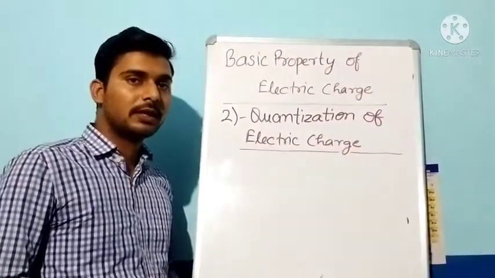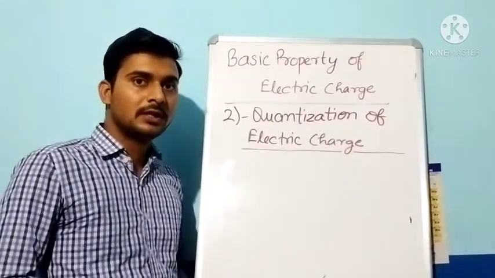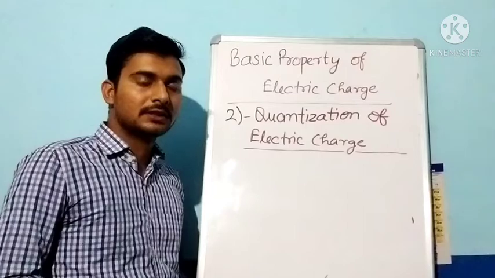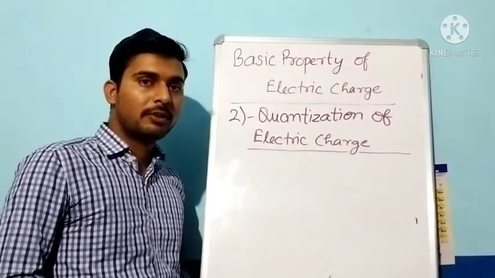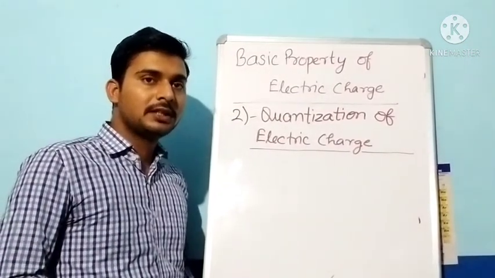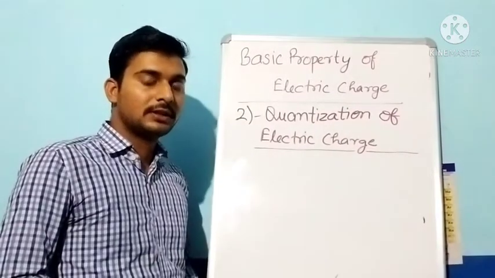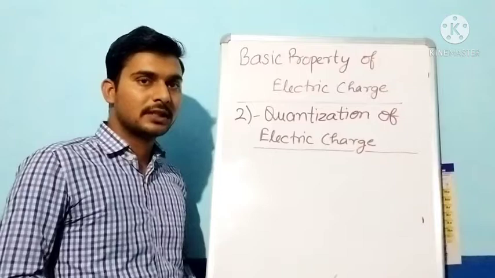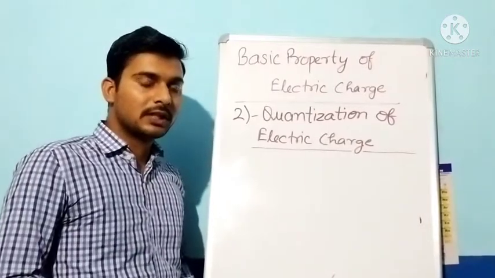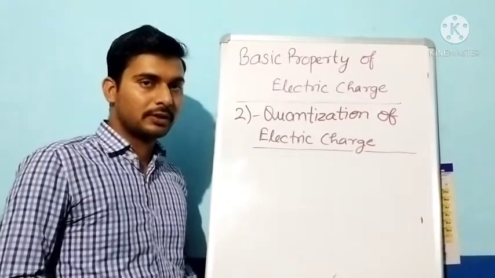Our next topic is quantization of electric charge. Quantization of electric charge means that the charge on a body is always an integral multiple of the basic quantum of charge. The basic quantum of charge is equal to the charge of one electron.